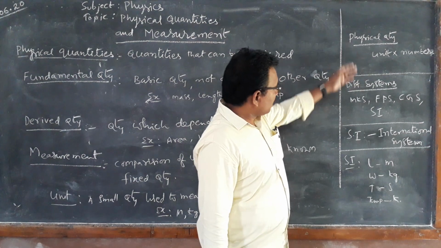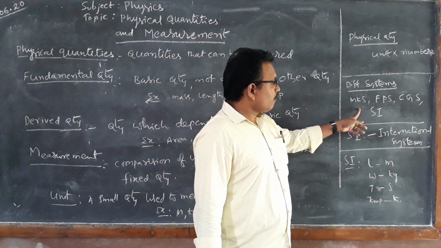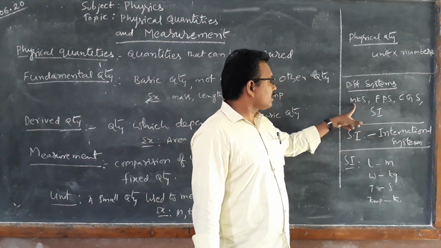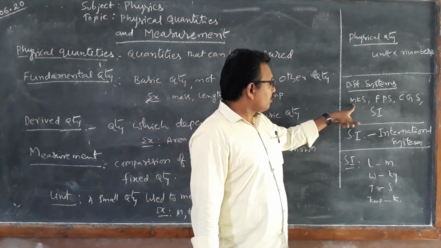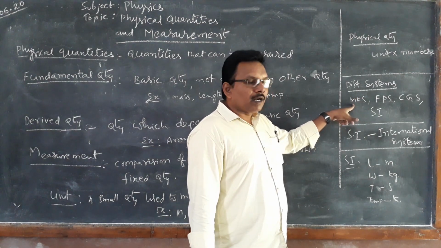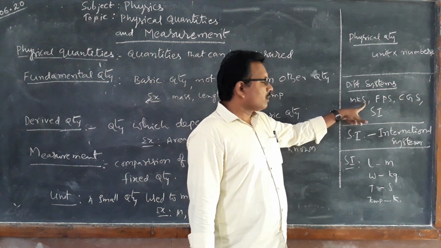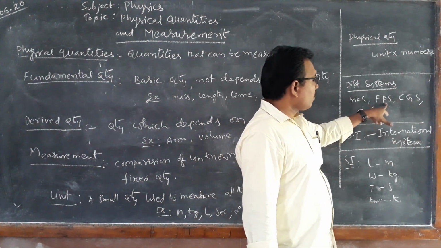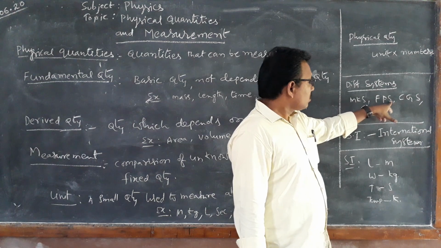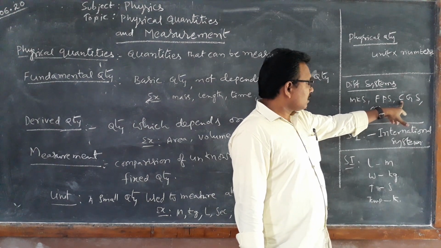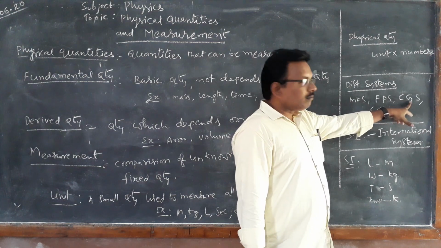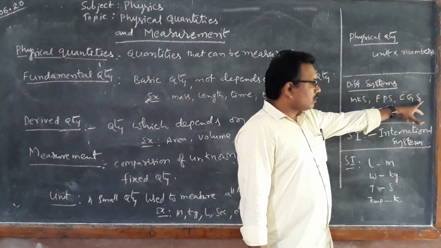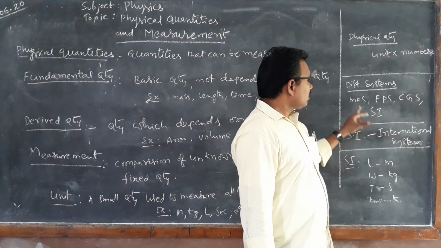Physical quantities. There are some systems: MKS system, FPS system, CGS system, SI system. In the MKS system, units are meter for length, kg for weight, seconds for time. FPS is foot, pound, second. CGS is centimeter, gram and second: length centimeter, weight gram, time second. These are the different systems.